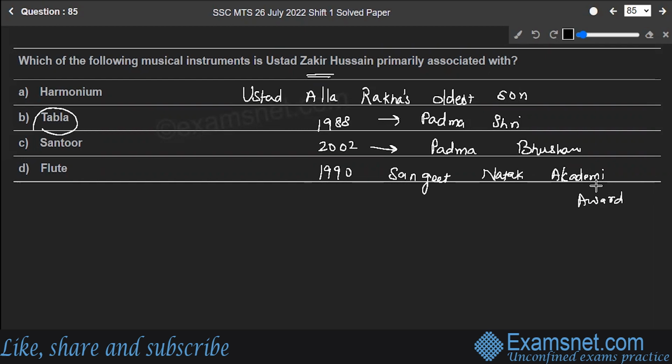The line about Zakir Hussain's tabla in the Tamil song in the Indian film directed by S. Shankar was a tribute to him. Option B is the correct answer to the question. Hope you're clear. Let's move to the next question.